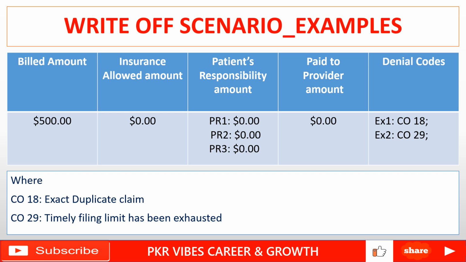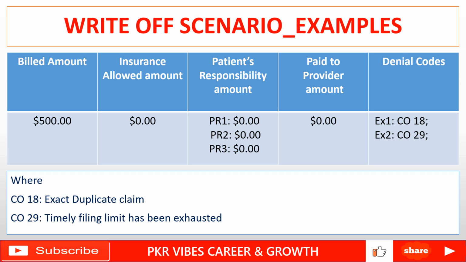It's $0. Here I mentioned PR1, which is the deductible amount. PR2 is patient responsibility, and that PR2 code is for co-insurance. PR3 is patient responsibility 3, the code for copay. So these are all zeros.